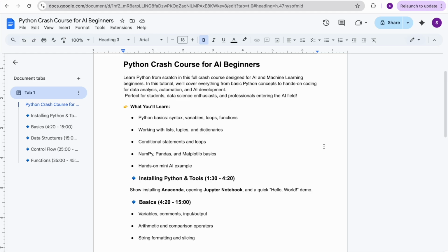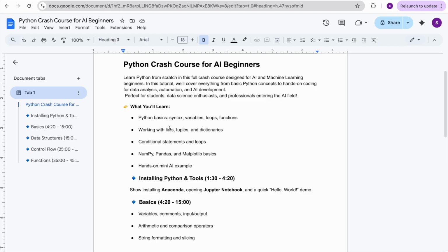So if you are planning to learn AI, machine learning and data science, this is the right place for you. Today we are going to launch a new Python crash course for AI beginners. This is perfect for students who are aspiring data scientists or machine learning engineers. Today we are going to discuss key topics which you require in order to start your journey.